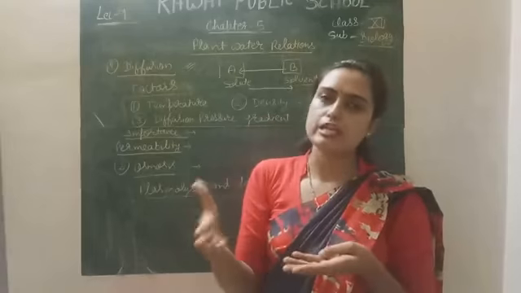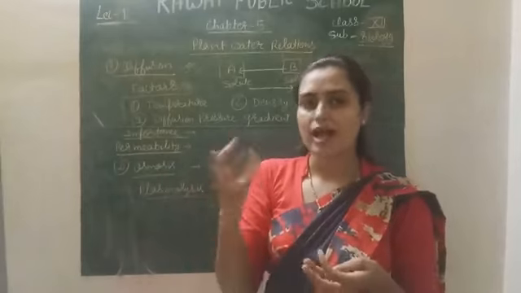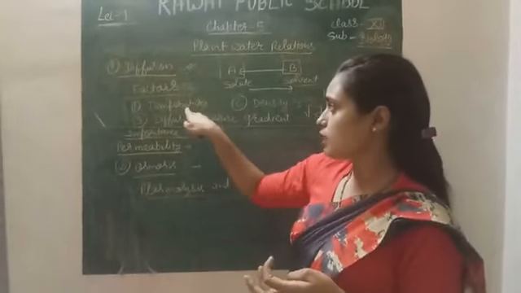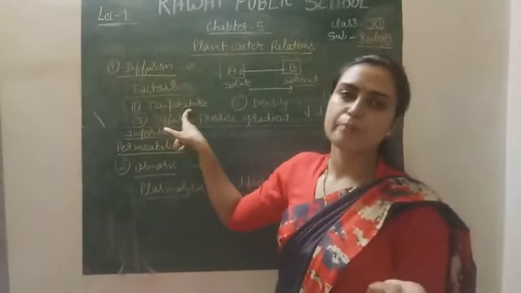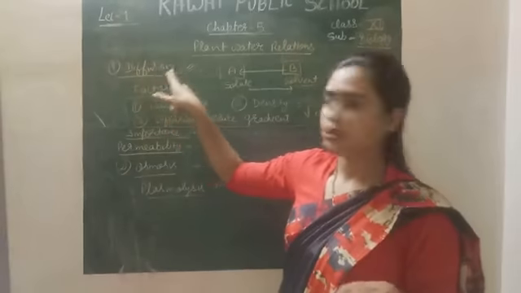So if we increase the temperature, the movement of particles will be high as compared to low temperature, right? So the rate of diffusion will be directly proportional to the temperature. It means when temperature is increased, the movement of the diffusing particles will also increase.